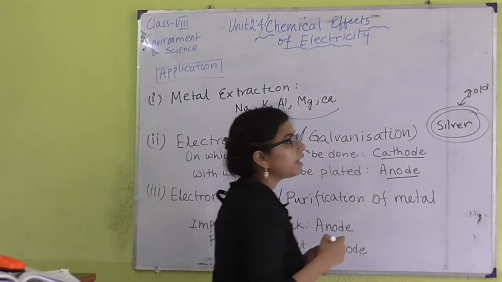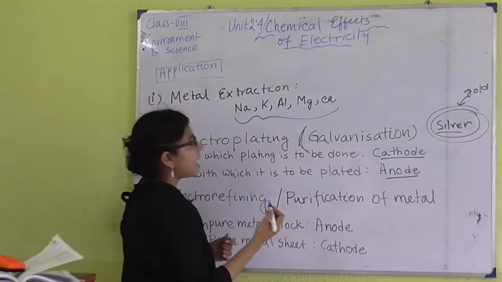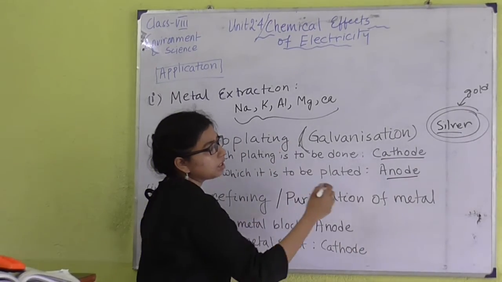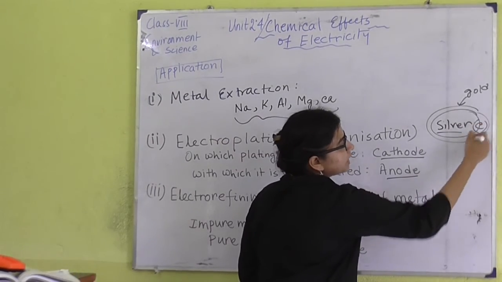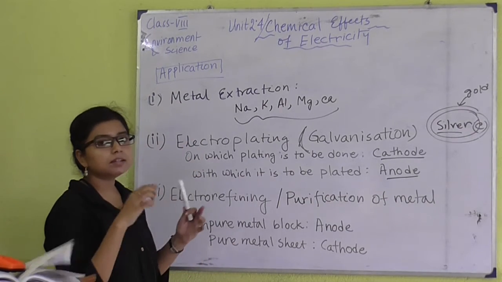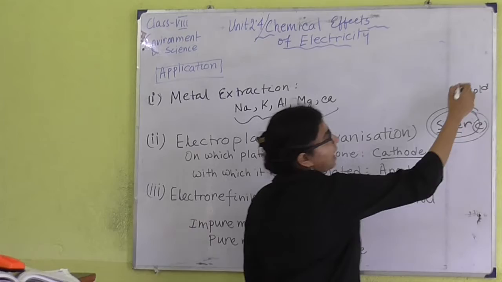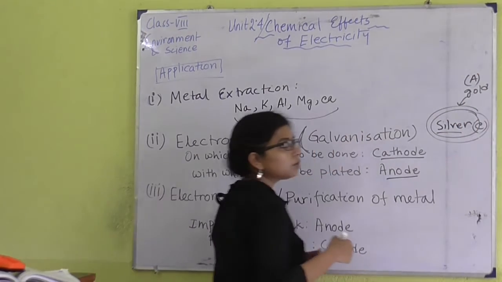Then what do I have to do? I have to take this silver ornament as the cathode, and a very fine strip of gold I have to take as the anode.